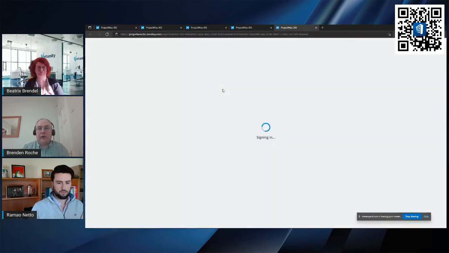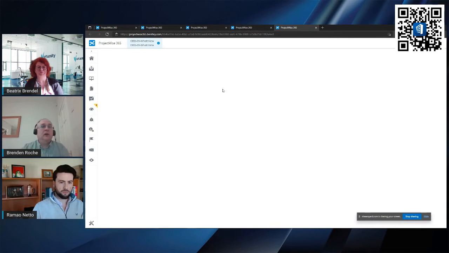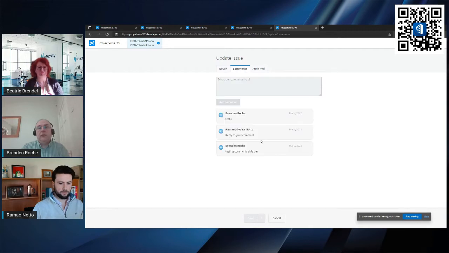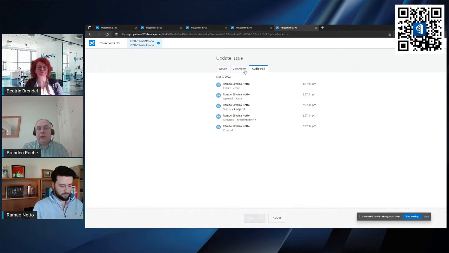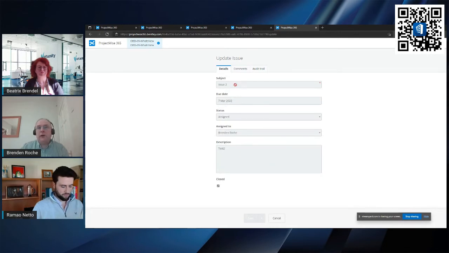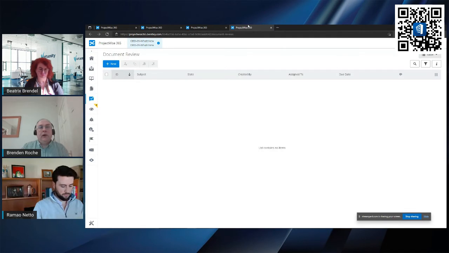It'll open up a browser. It will ask me to log into the project. It will take me to the issues resolution details of that, and I can see here the information, the comment history, and the audit trail for that particular issue. Now, this particular issue didn't have any images or documents associated with it.